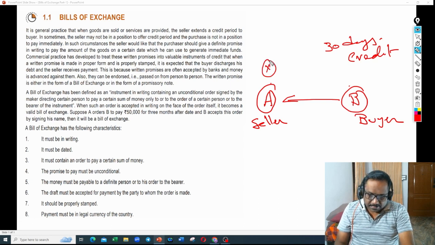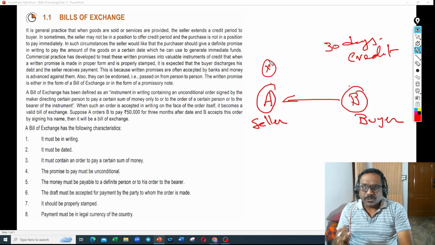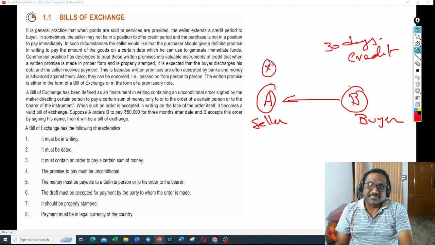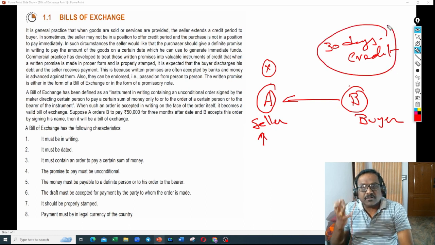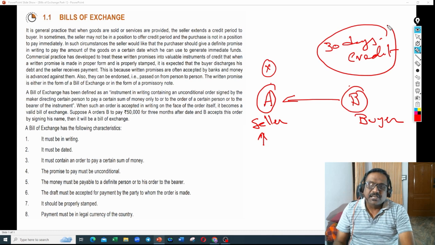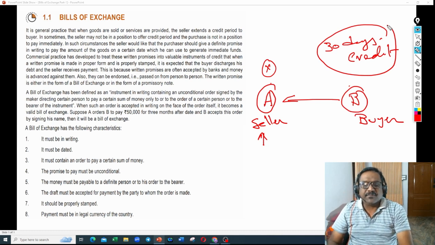But A's problem here is, A wanted to sell the goods, but he needs the cash immediately. He is not in a position to give this 30 days credit because he cannot wait for 30 days to get the cash collected from B. So he is in immediate need of money. But he wanted to sell the goods. How is it possible?